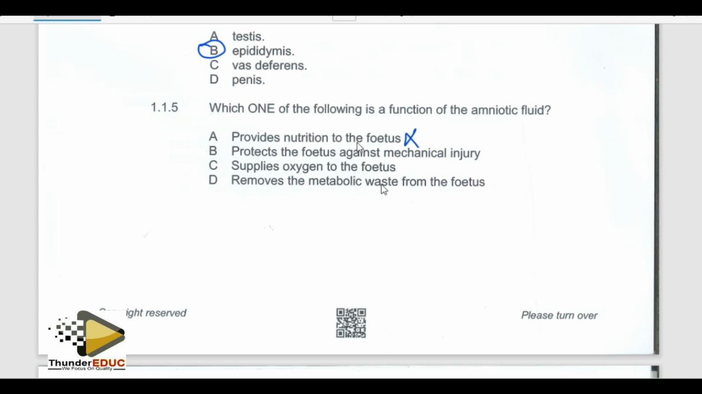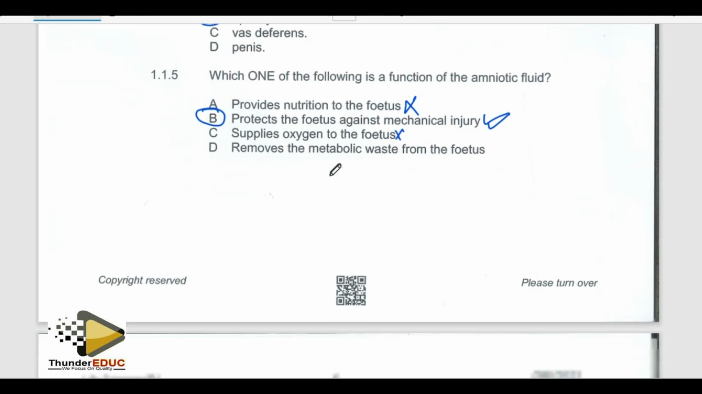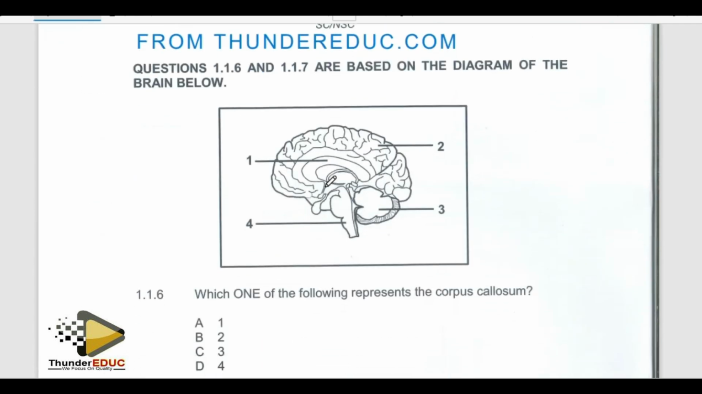so this one is out. Then protects the fetus against mechanical injury. This is correct. Let's see if there is a more correct answer. Supplies oxygen to the fetus. No. And then removes metabolic wastes from the fetus. No, that's not a function of amniotic fluid. So the actual answer is going to be B. So there you get 2 marks. I hope so. So let's go to the next question.